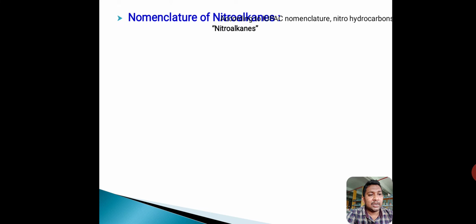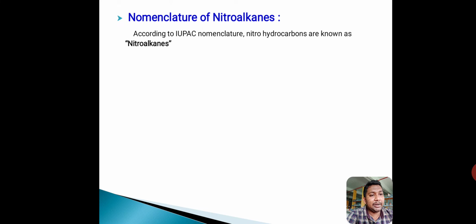Nomenclature of nitrohydrocarbons. According to IUPAC nomenclature, nitrohydrocarbons are named as nitroalkanes.